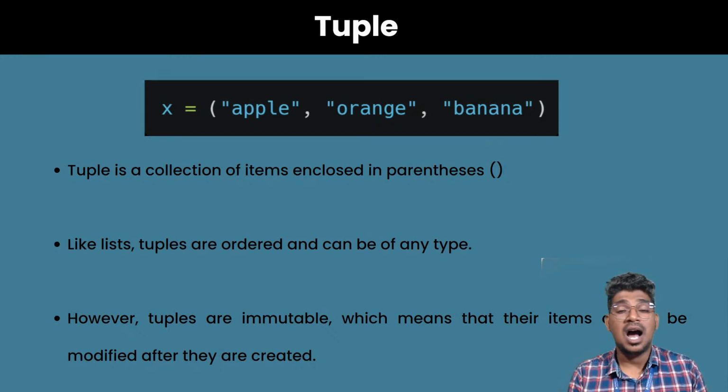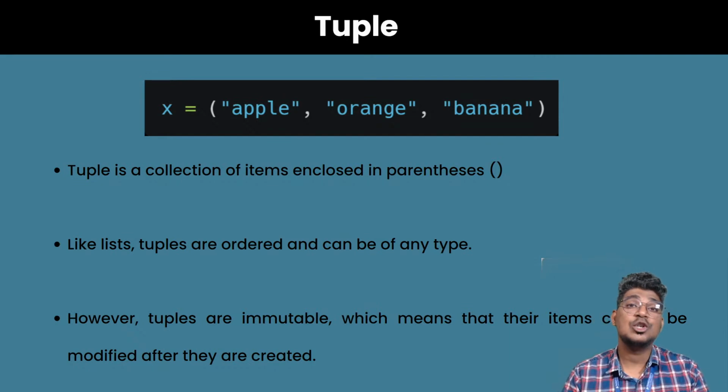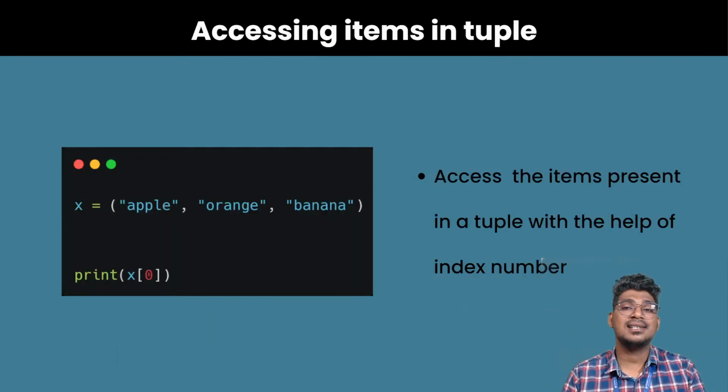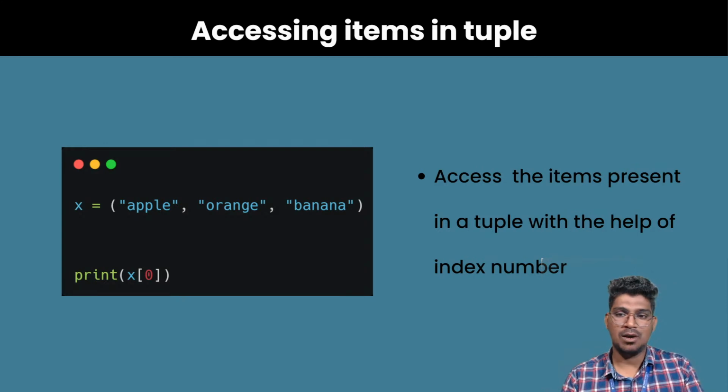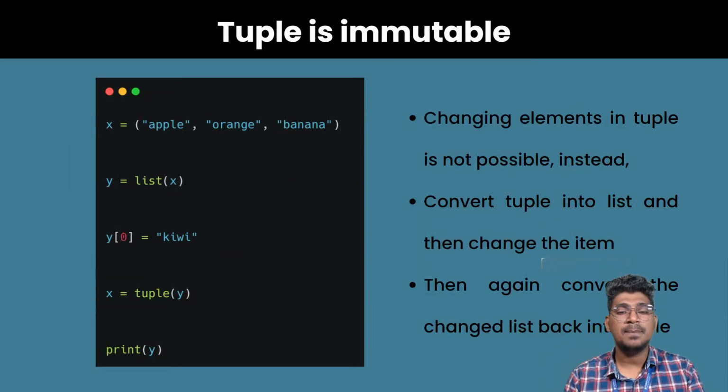And one more thing, how can we identify a tuple? We can identify the tuple with the help of normal parentheses. All the items, the collection of items, are enclosed with normal parentheses. The difference between the list and tuple is immutability, that's it. How do we access the items? The same procedure as in a list. And accessing a range is the same thing. It is going to be displayed.